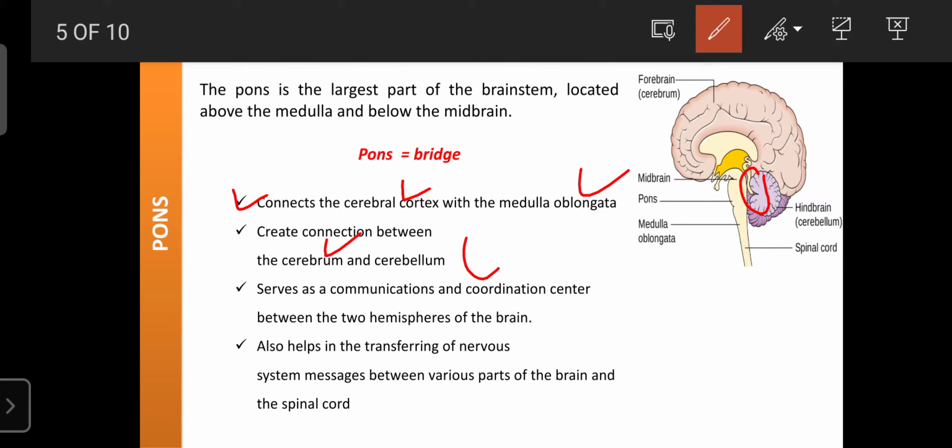Its location is between the midbrain and medulla, and it is posterior to the cerebrum, part of the hindbrain, and separated from the cerebellum by the fourth ventricle. It is the main and largest part of the brain stem.